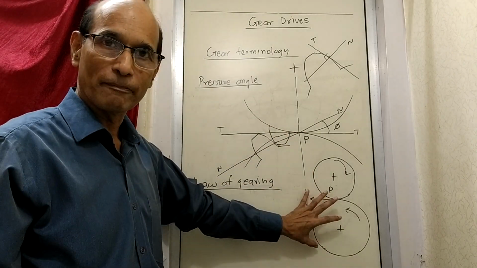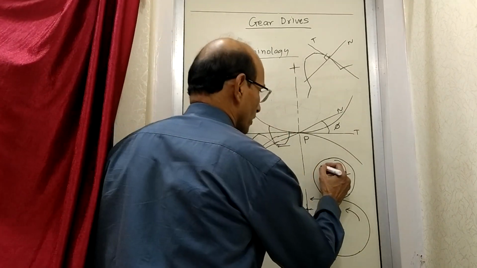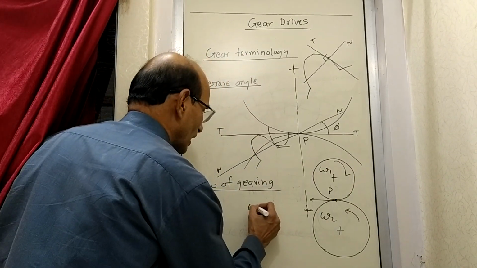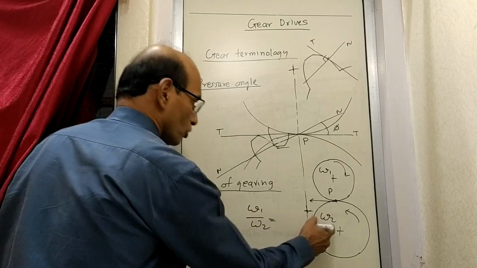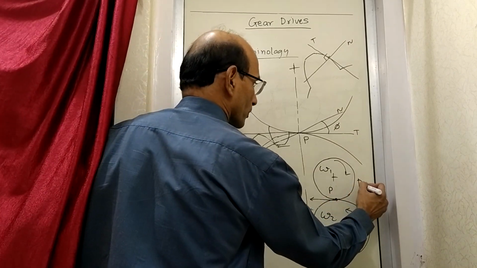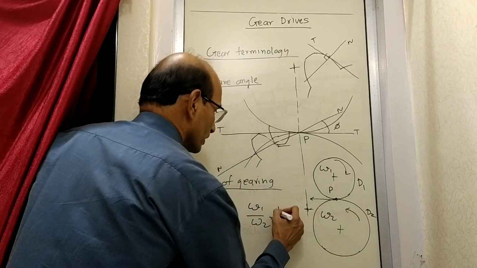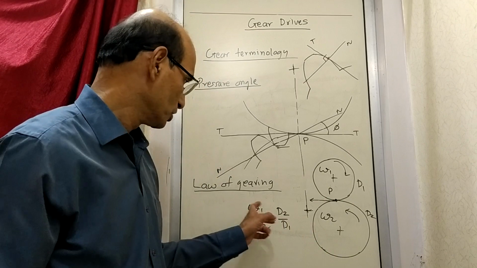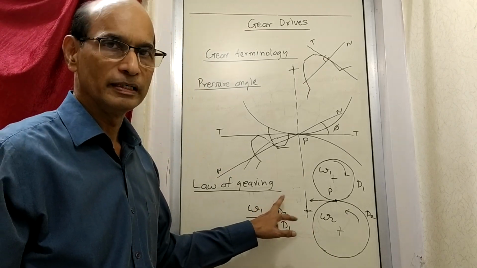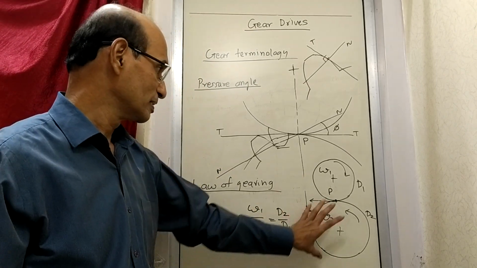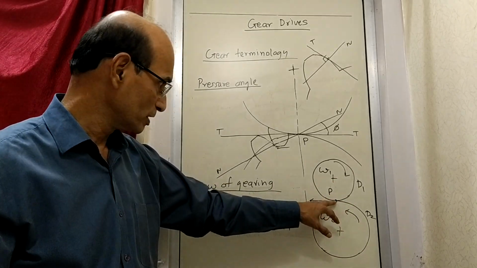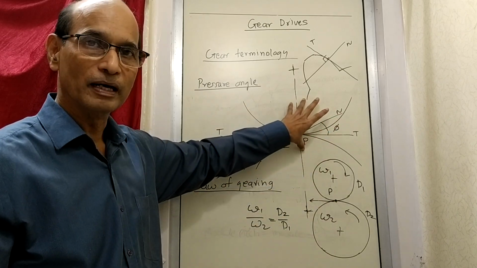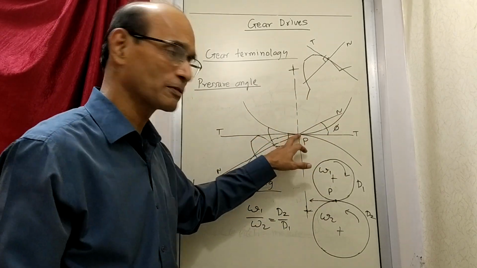In this case, suppose I write here omega 1 and omega 2. These are the speeds. So we can say that omega 1 upon omega 2 is equal to d2 upon d1, where d1 and d2 are the diameters. That means the ratio of speeds is inversely proportional to the diameter. This we already know. Now this is applicable here because the force is acting like this at this point P. The same thing should happen here, for which the force also should pass through the same point P.